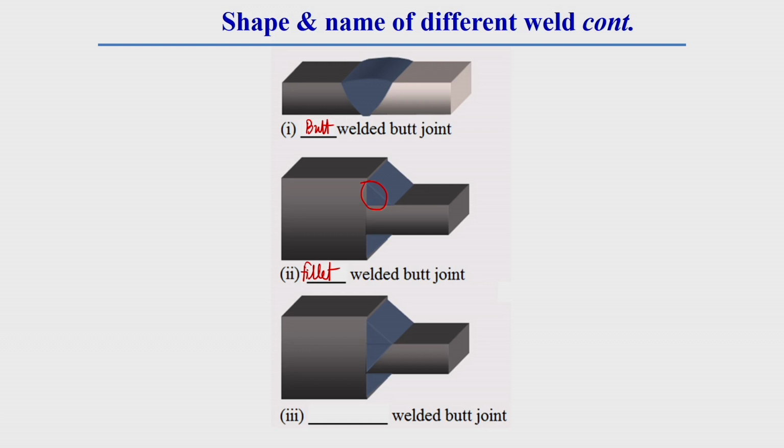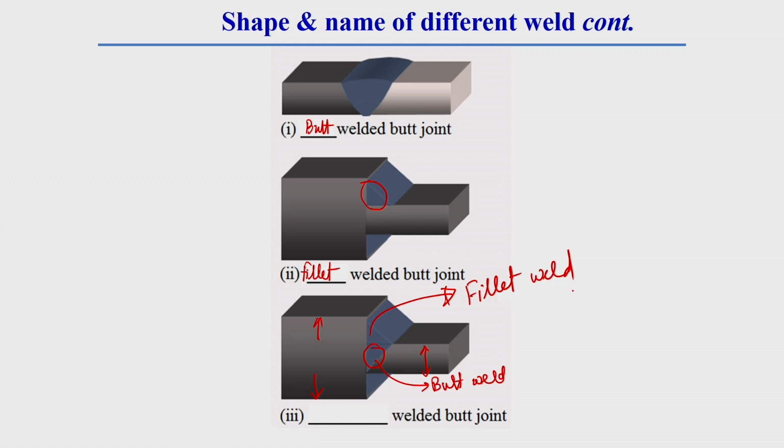In this case, two plates of different thicknesses are laid side by side. This is one plate of bigger thickness, and this is another of smaller thickness, put side by side. So here generally two different types of weld are made. One is generally butt weld, and the triangular shape outside of this thickness is generally fillet weld.